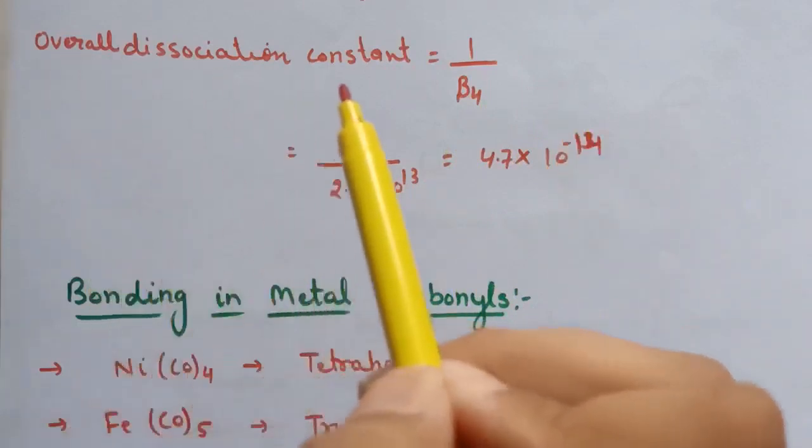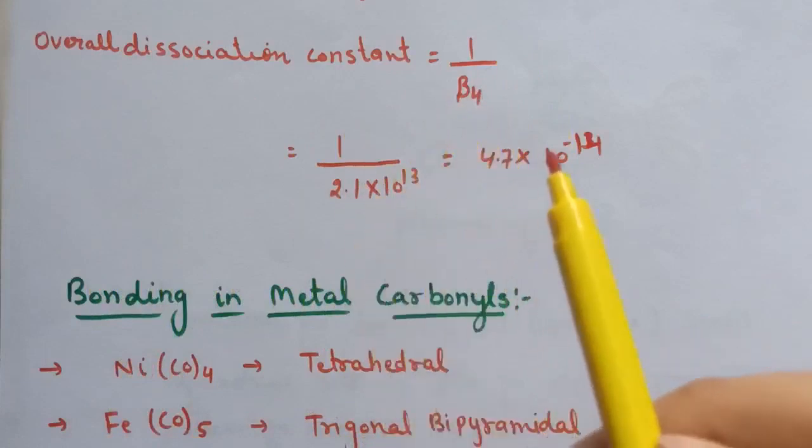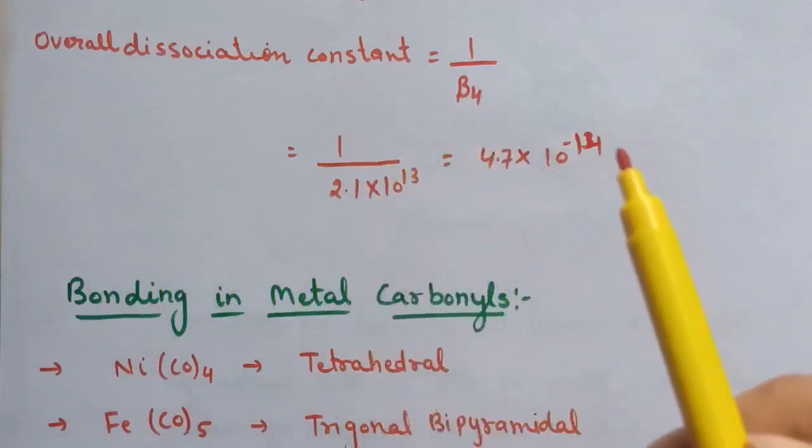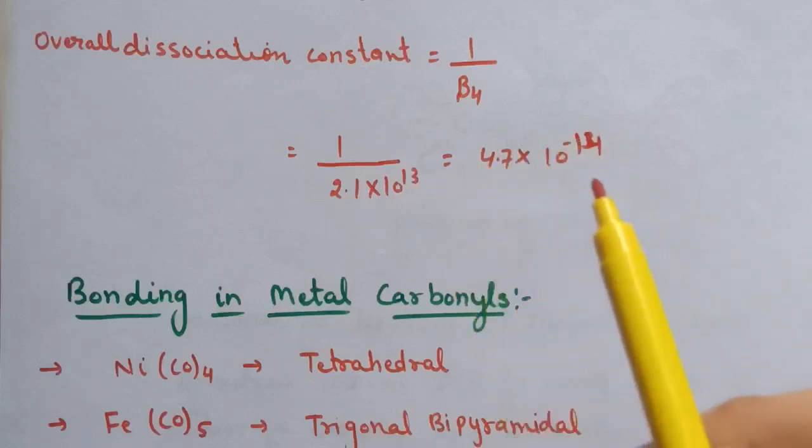The overall dissociation constant is given by 1 by beta 4. So this comes out to be 4.7 × 10^-14. So this is the value of the overall dissociation constant.